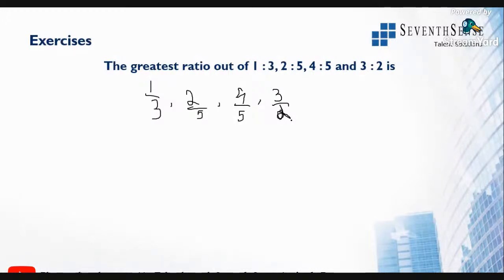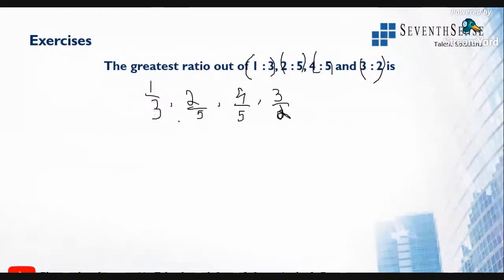Can anyone suggest what can be done here? All right, simple. 1 is to 3, 2 is to 5, 4 is to 5, all are in fraction, right? So I want to eliminate the denominator to check which is the greatest value. Don't go with the decimal values, it will be really time consuming.